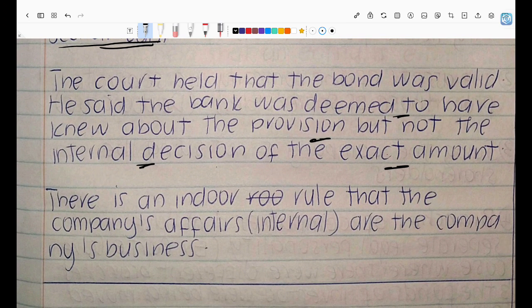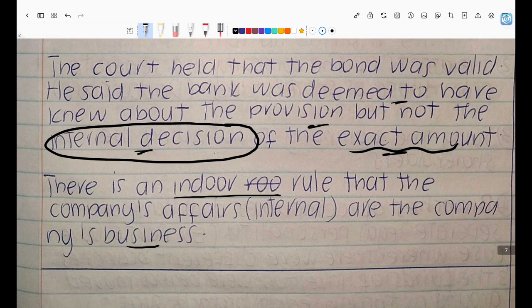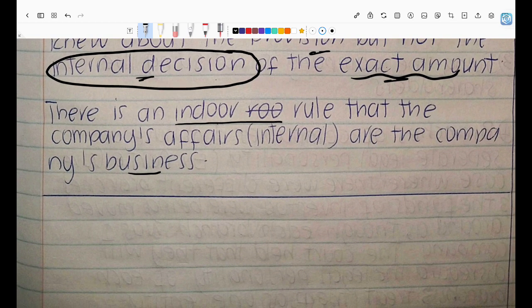The decision as to the exact amount was an internal decision, and we are saying third parties have nothing to do with the internal decisions of the entity. They shouldn't be deemed to know what happens indoors, right? So there is an indoor rule that the company's affairs are the company's business. So a third party is not deemed to have known the internal affairs of the entity.